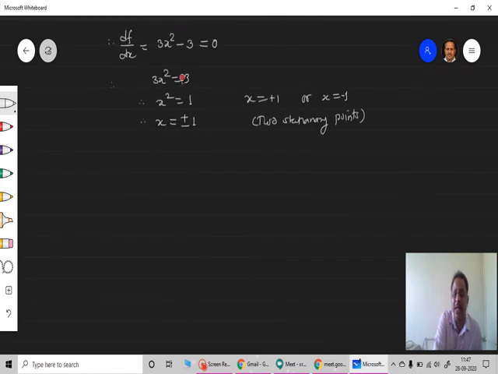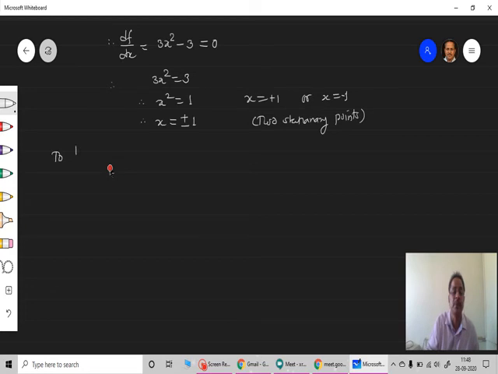How have I got this? For the given function, I have just obtained its first differential and equated it to 0. Based upon that, I got that the variable x can have either value plus 1 or minus 1, and both of these are going to be stationary points. Now, to determine the nature of the stationary point, that means whether it is maxima, minima or point of inflection, we have to go further.